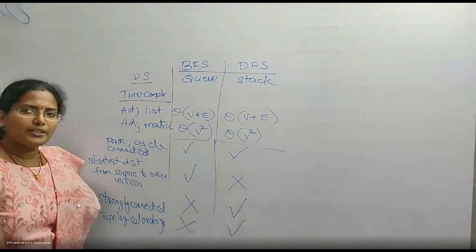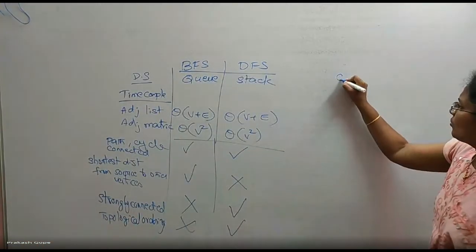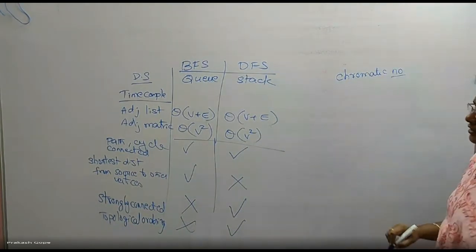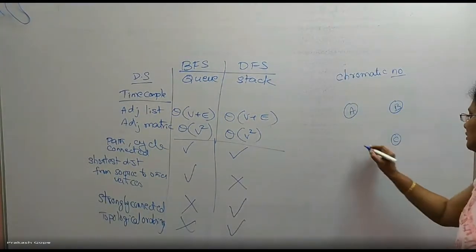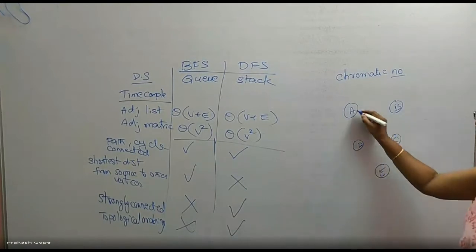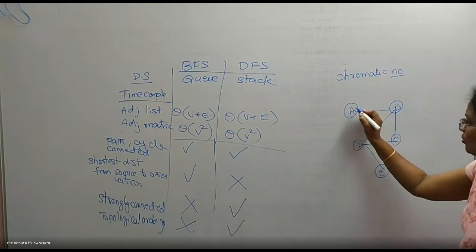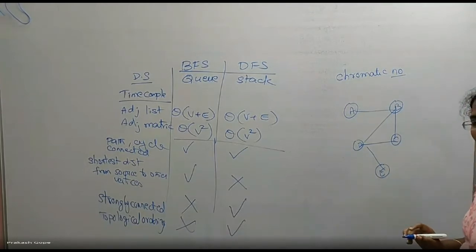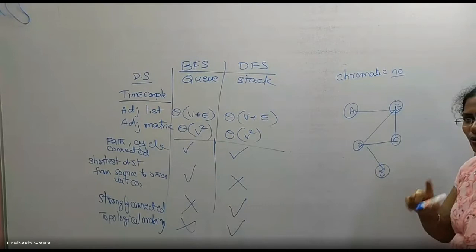You know what is a chromatic number, right? Should I discuss it? What is a chromatic number? This is related to graph coloring. A, B, C, D, E, for example. I want to color the vertices of the graph, but I want to give different colors to the adjacent vertices. What is the meaning? Two adjacent vertices should not have the same color.